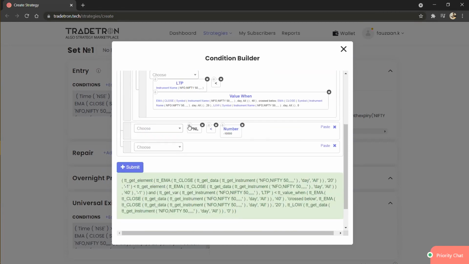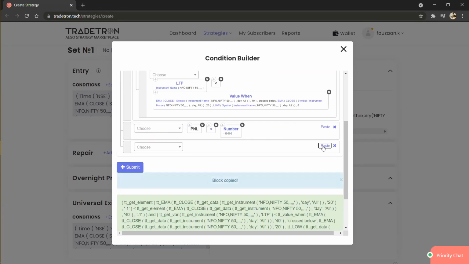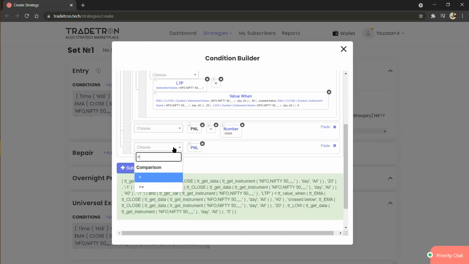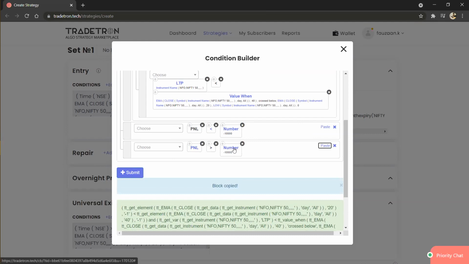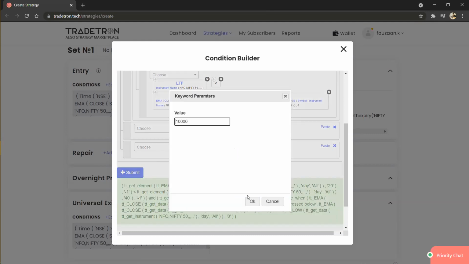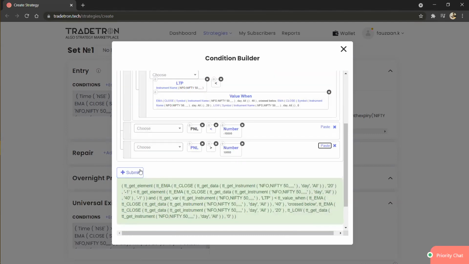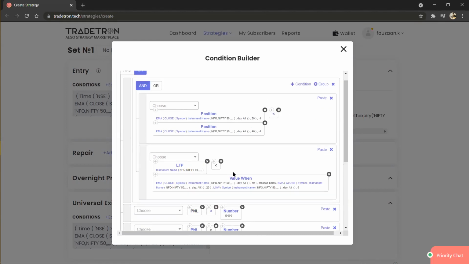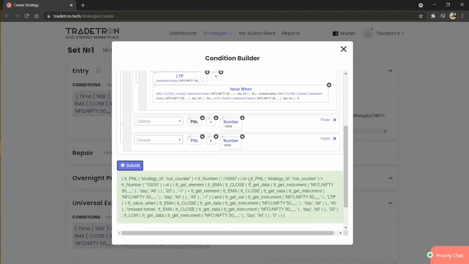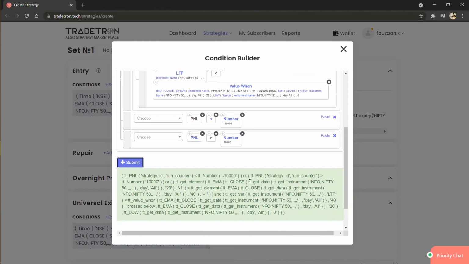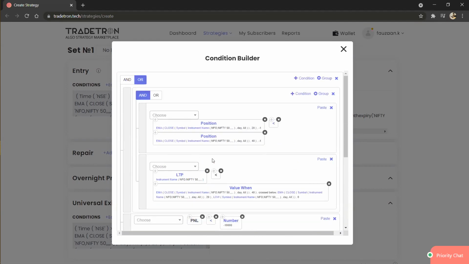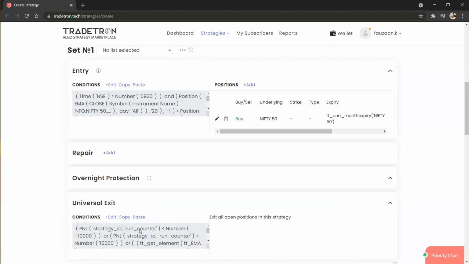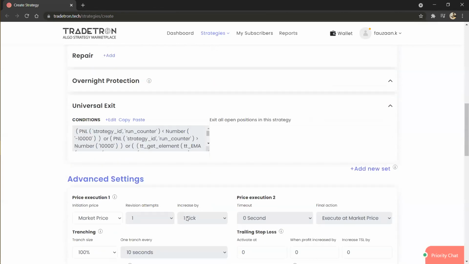Similarly, we will make it for profit also: PNL greater than 10,000. You just click on the submit button. So this condition will check for stop loss as well as target. This will check for exit one. Whenever these conditions are getting satisfied, we'll take an exit.